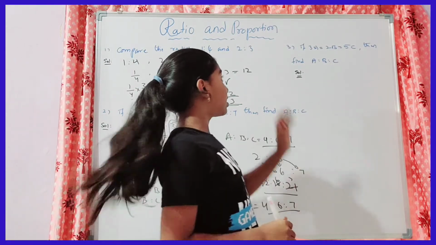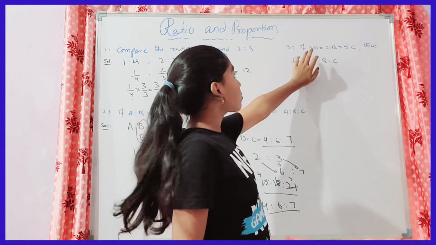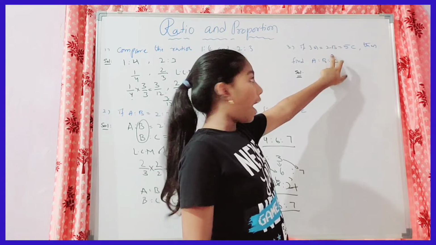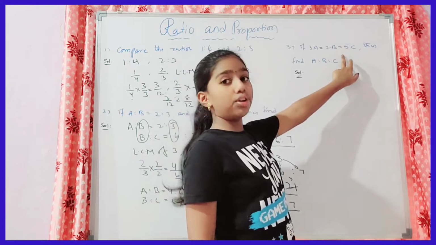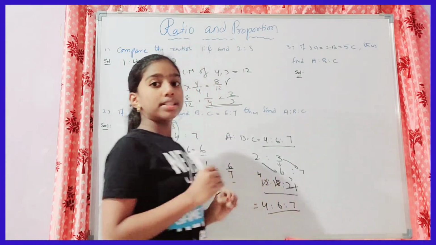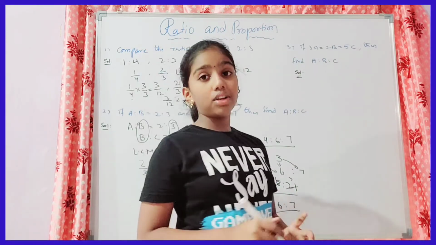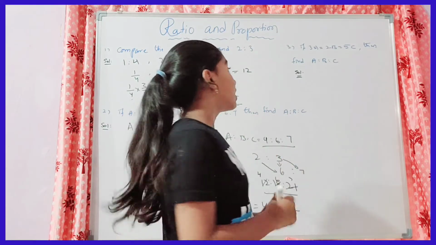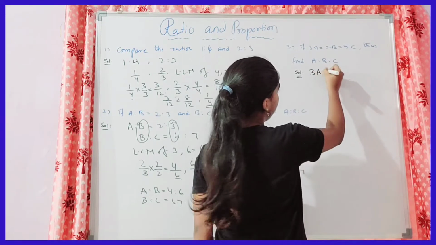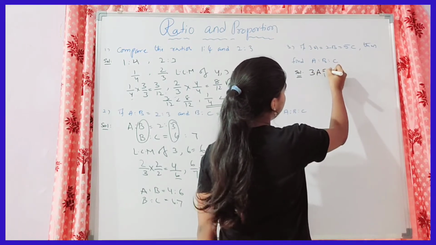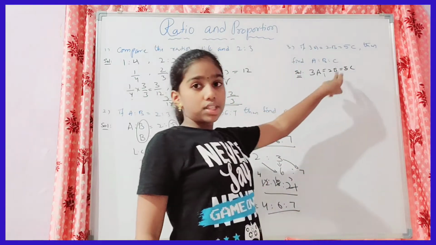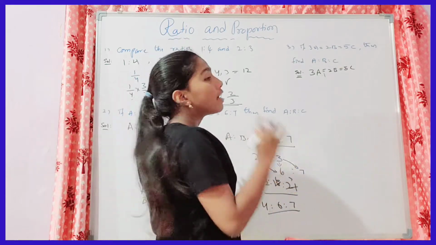Let's go to the third example, that is C. The question is: if 3a is equal to 2b and 2b is equal to 5c, then find a is to b is to c. We don't know the value, which is equal to these three terms that are given. That is, 3a is equal to 2b is equal to 5c, and we don't know the value.